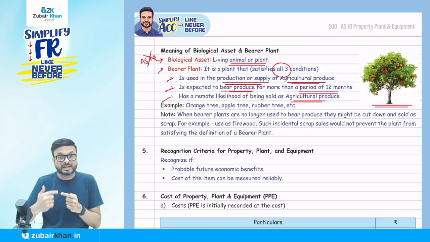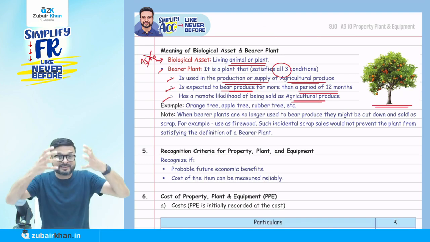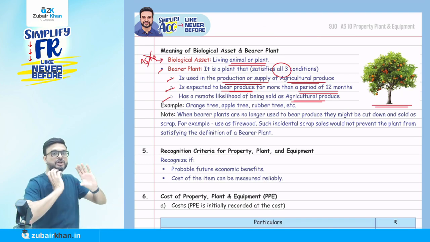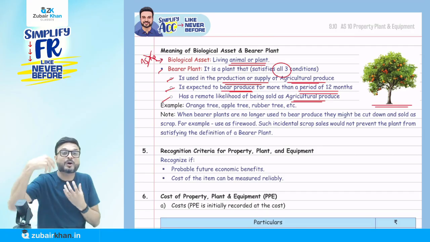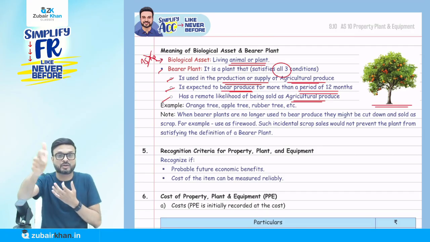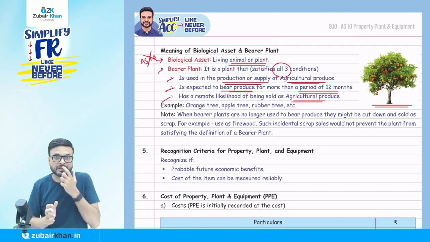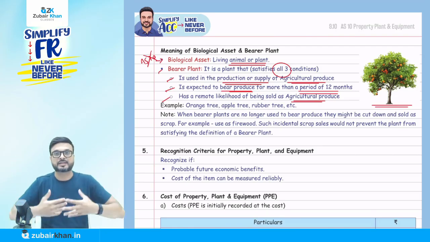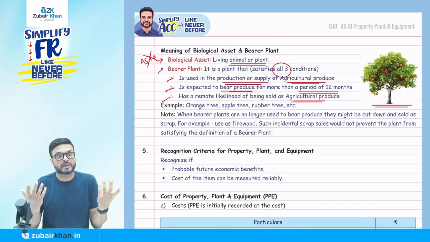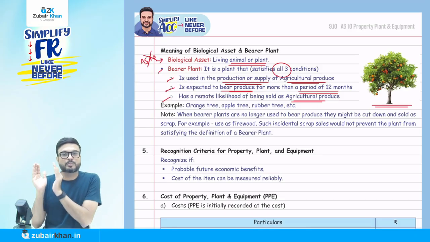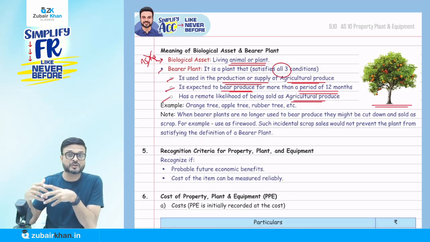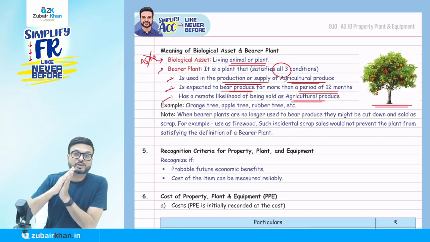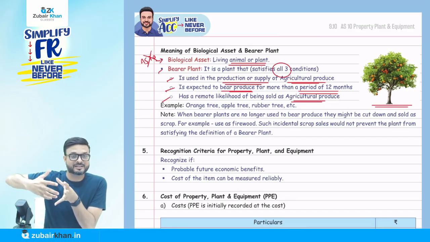Because one of the conditions of the bearer plant is that you are not going to sell that particular tree. Does anyone sell that orange tree? No. What they are going to sell is the oranges. It's a bearer plant. You got the point? So what are the three conditions? A bearer plant is basically used to produce agriculture produce like oranges. The life of the plant is more than 12 months, and we are not going to sell this orange tree as the agriculture produce. Oranges we are going to sell, not the orange tree.